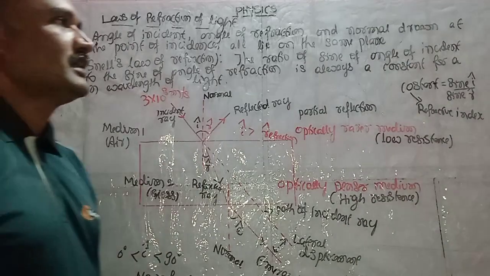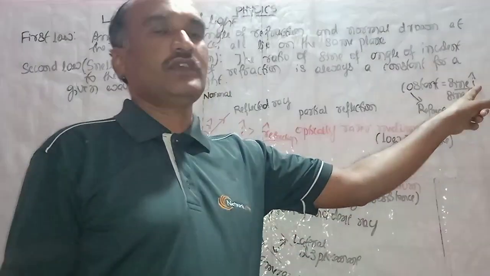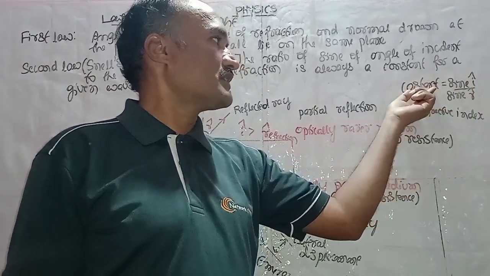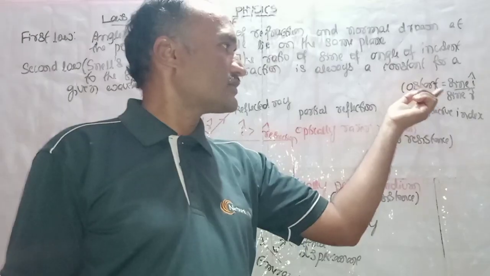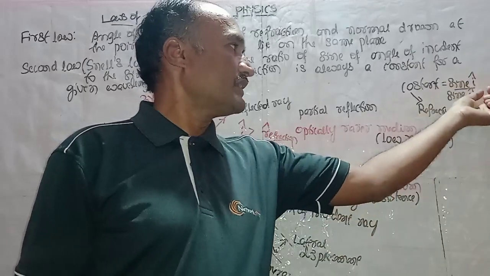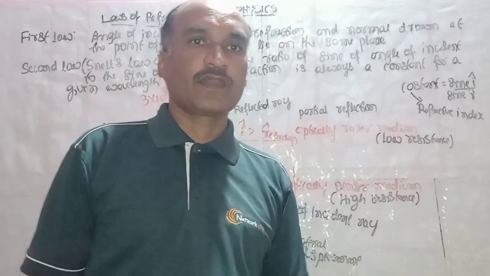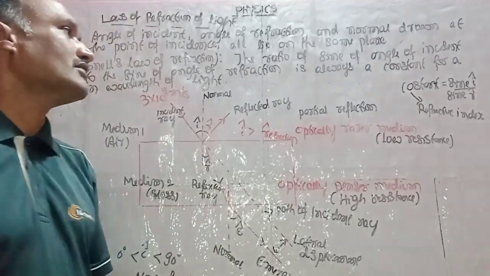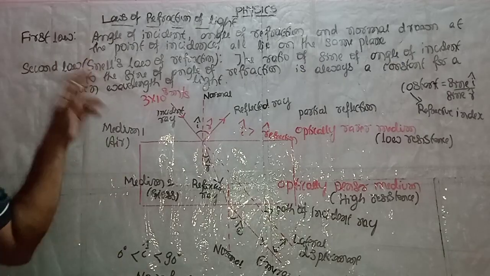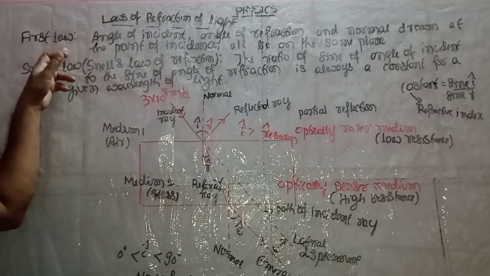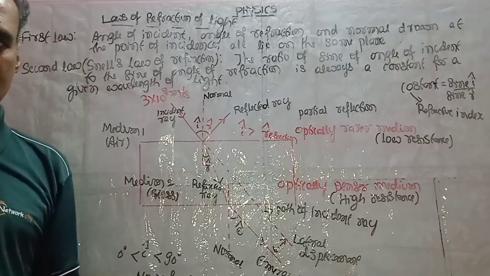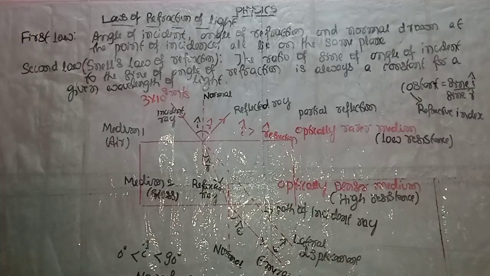The ratio of the sine of the angle of incidence to the sine of the angle of refraction is always constant, and this particular constant is also called the refractive index. So this is what we call the second law of refraction of light, also called Snell's law of refraction. So note these two laws. It will be very easy because the first law of reflection of light and the first law of refraction of light are one and the same. The second law is somewhat different.